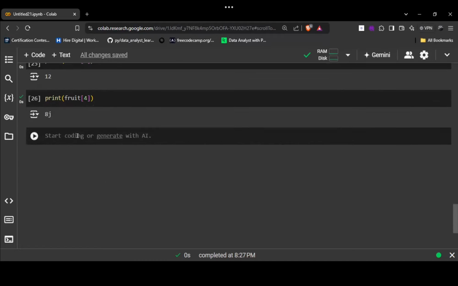Okay. Now another scenario. Imagine another scenario. Similarly, there is a container, and there are lots of items stored in that container. This time, I asked you to pick the items from a range.